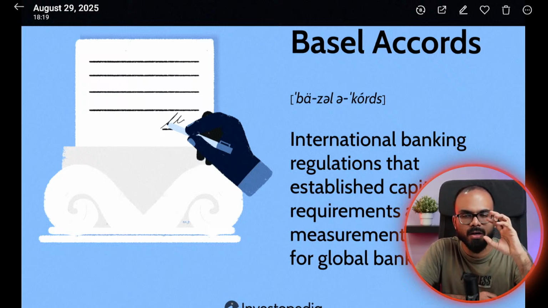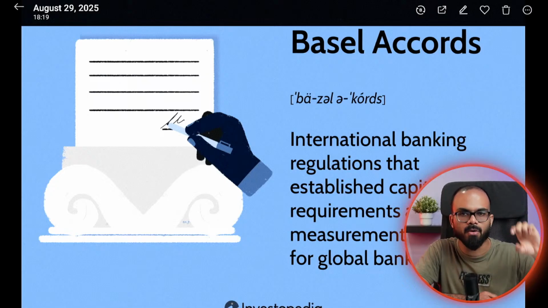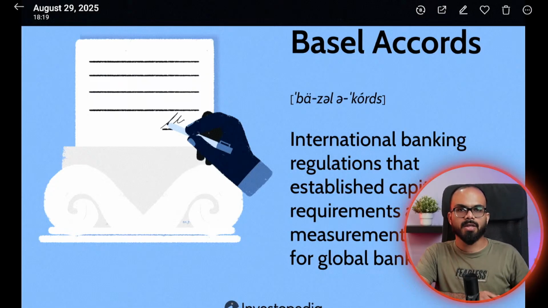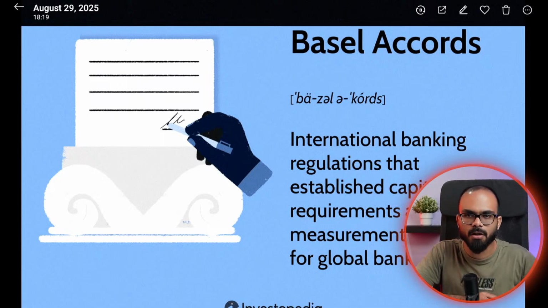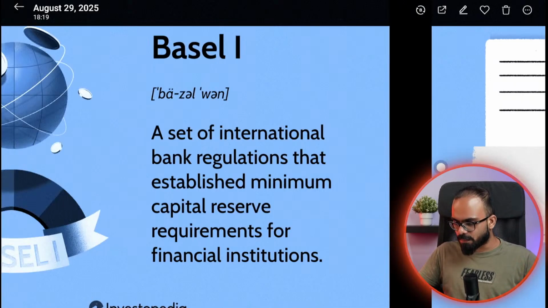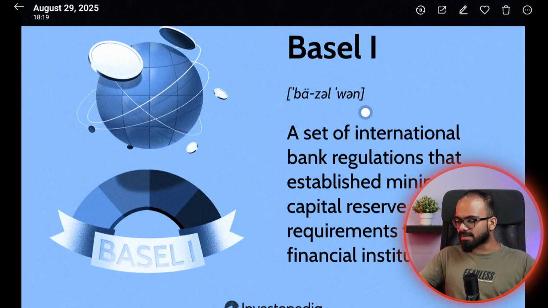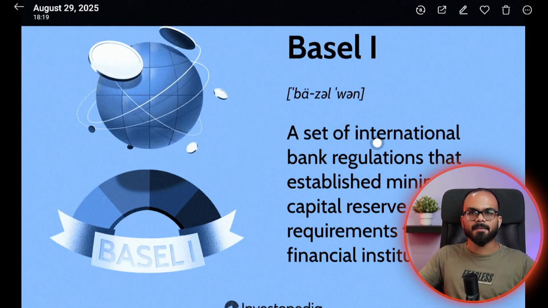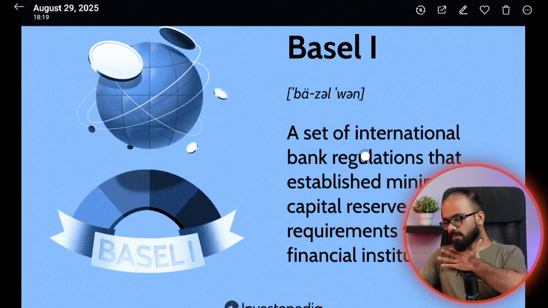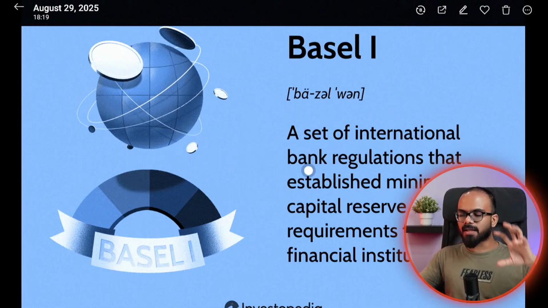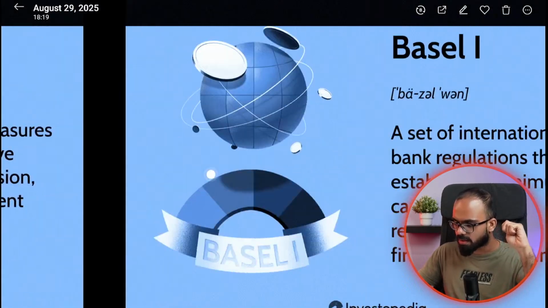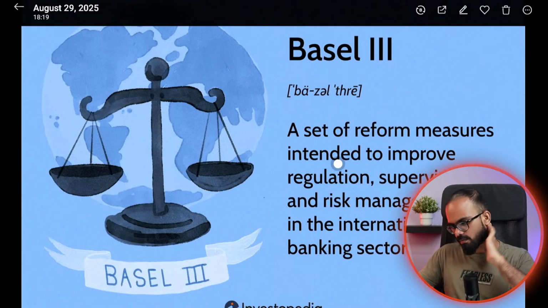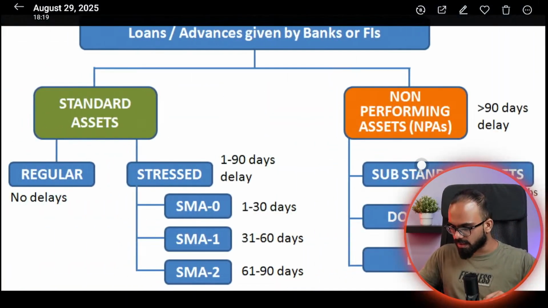Basel norms are rules which say that if you are a big bank, you need to keep some more money aside as a cushion, so that you will not fail. The aim of Basel norms is that bigger banks should not fail. They are a set of international regulations, and there are three Basel norms. These say that there are certain minimum capital reserve requirements and you must maintain them. This is called Basel norms. So this is one thing that I want to tell you.